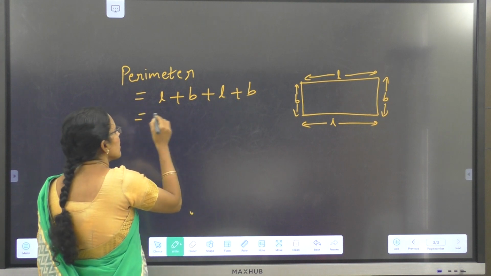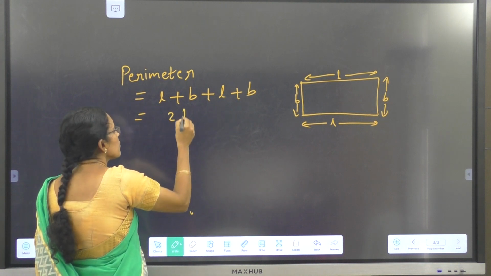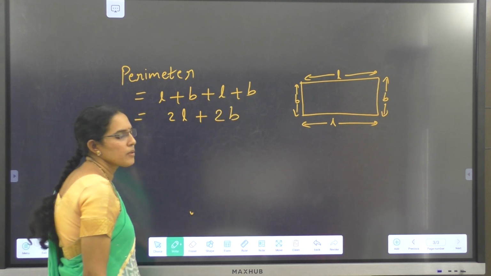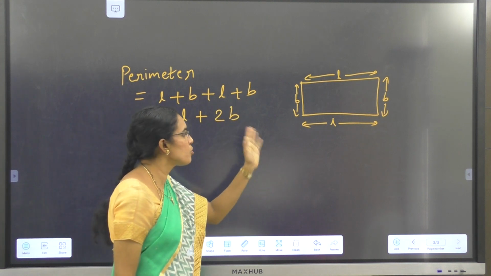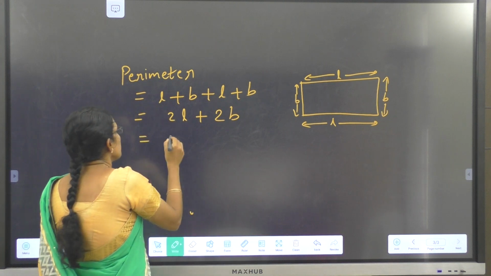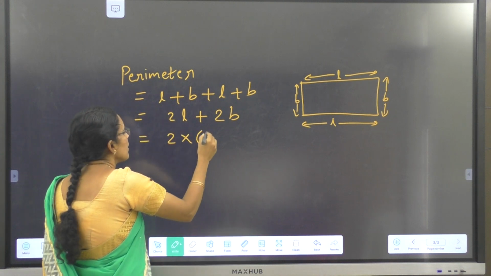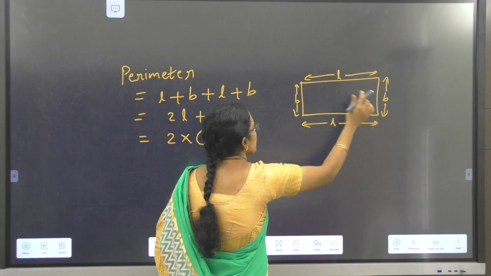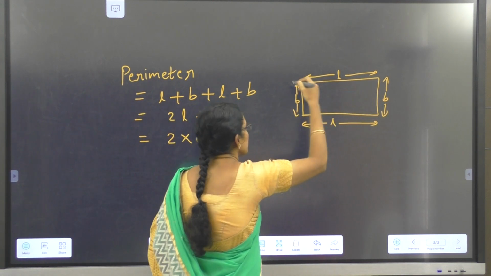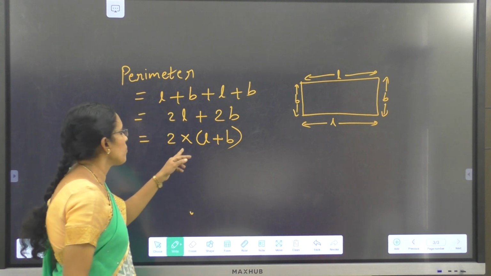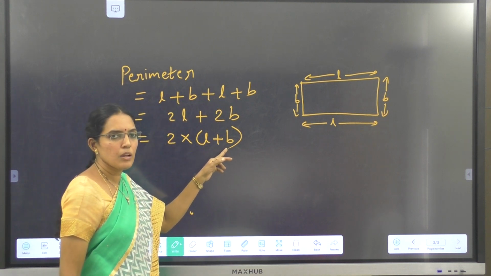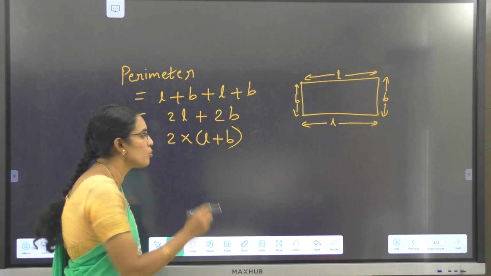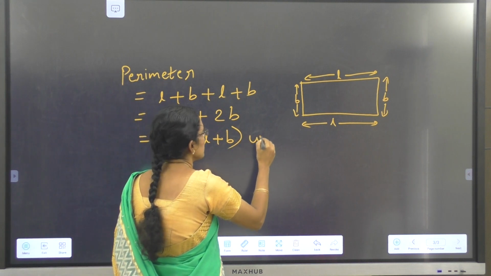We are adding length 2 times and breadth 2 times: 2 times length plus 2 times breadth, that is 2 times L plus B. This is the formula for the perimeter of a rectangle: 2 into L plus B units.